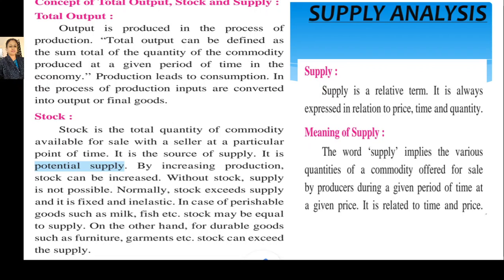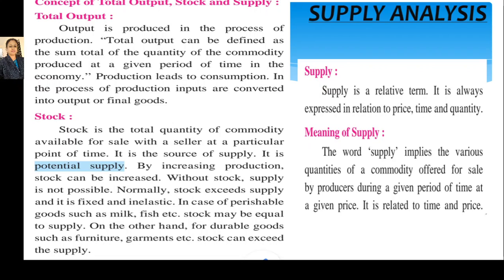In case of perishable goods such as milk, fish, etc., stock may be equal to supply, because perishable goods are used for a particular period of time.